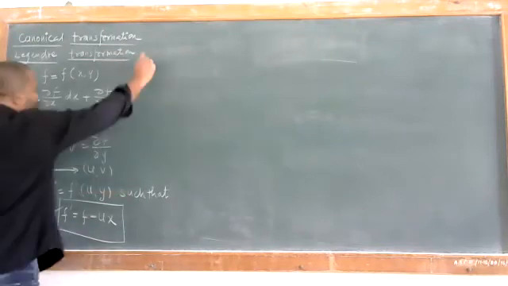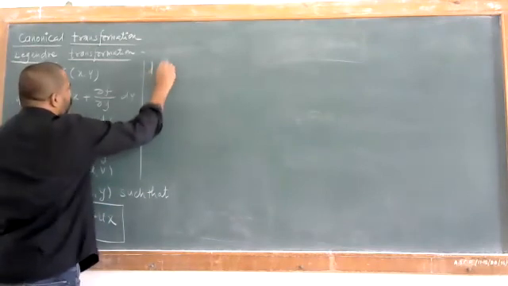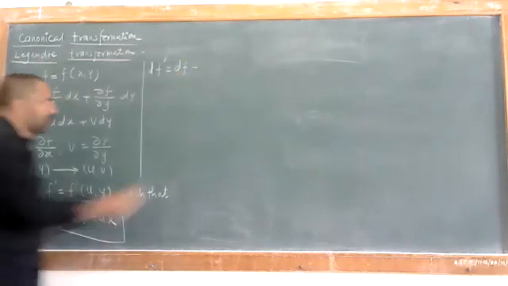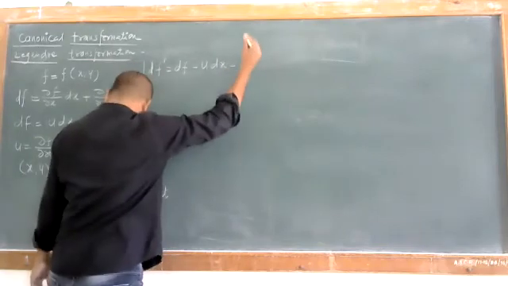Okay, so you just differentiate this one, and we can write that df dash is equal to df minus, we have two values, so this is u dx plus x du.